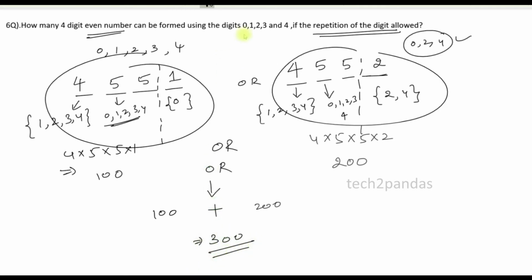That's it. The only one thing you need to remember: even number we need to form. So possibilities will be ending unit digit will be 0 and 2 and 4. Take two cases, 0 as one case and 2 and 4 as the other case.